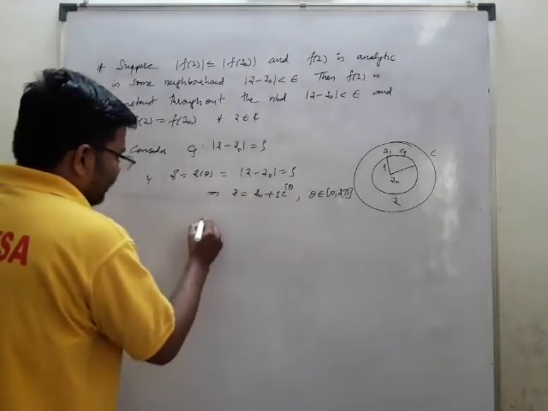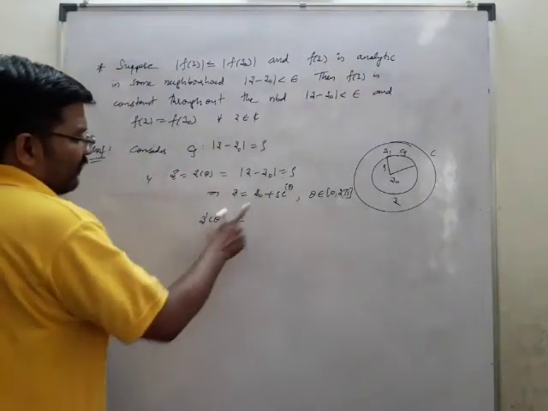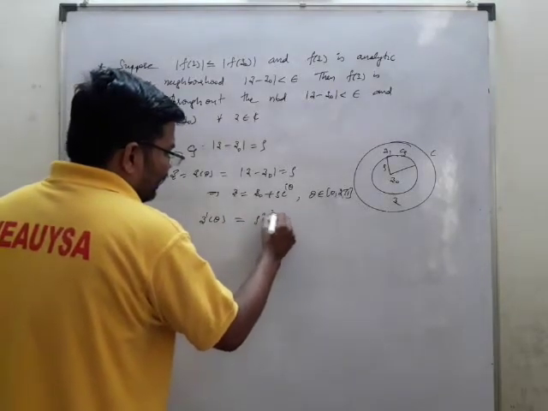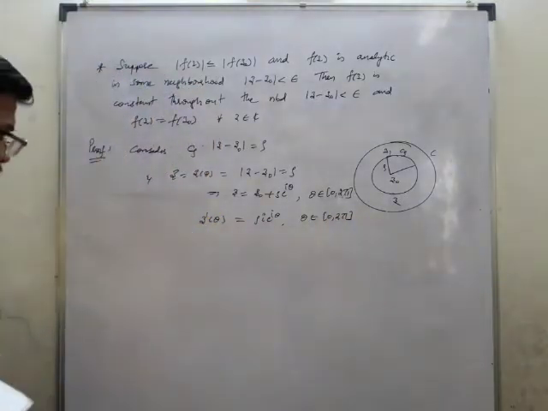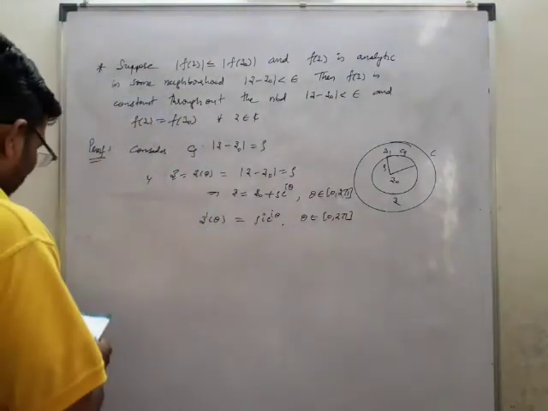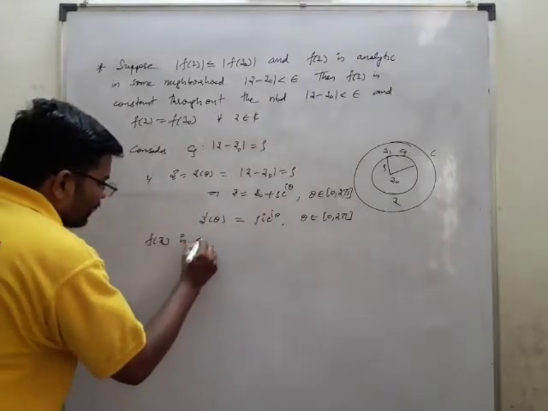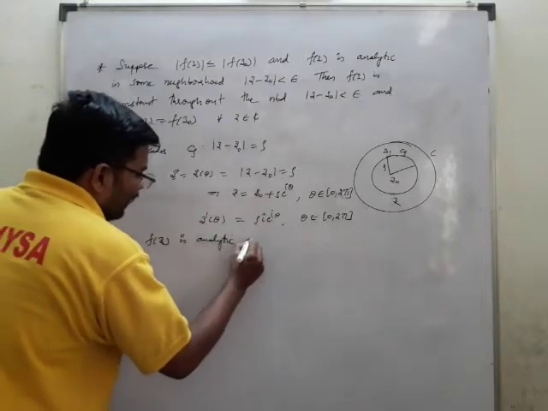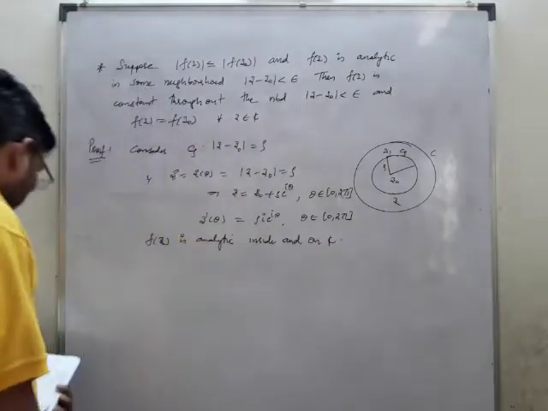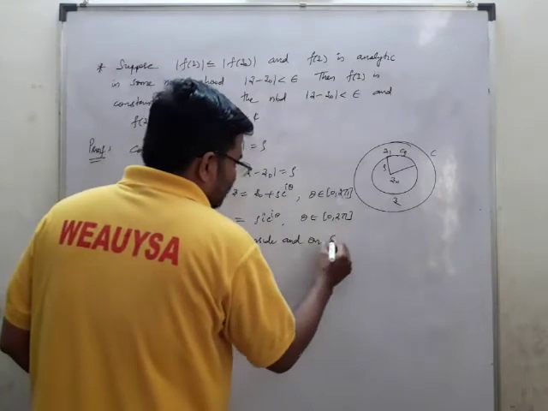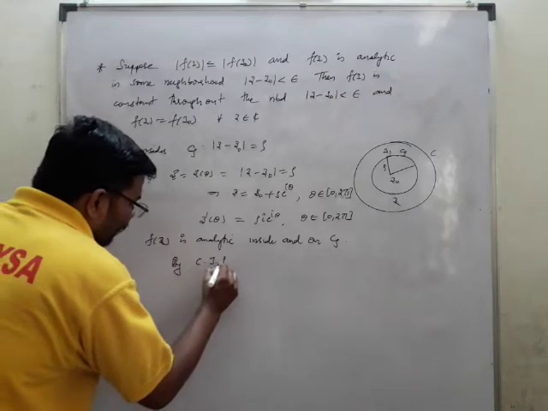Now let us take Z dash of theta. Z dash of theta is equal to rho I e power I theta, where theta belongs to 0 comma 2 pi. This is how we got it. Since f of z is analytic inside and on C, where C is C rho, by Cauchy's integral formula we get the following.